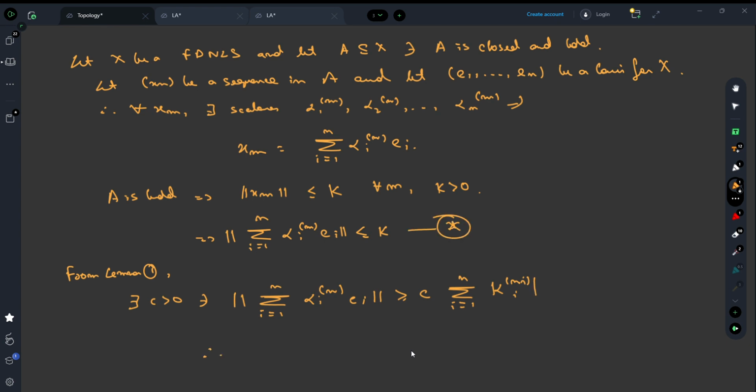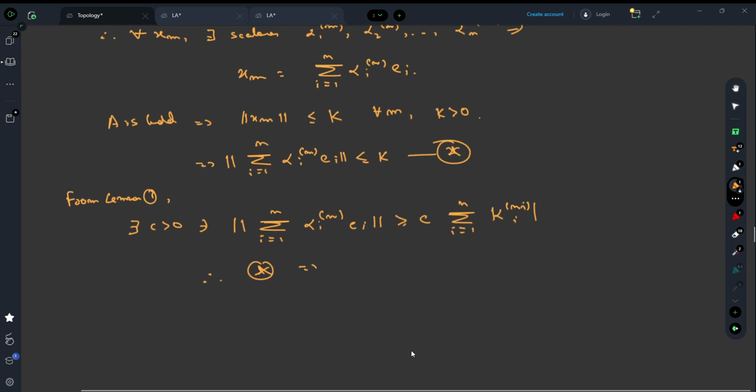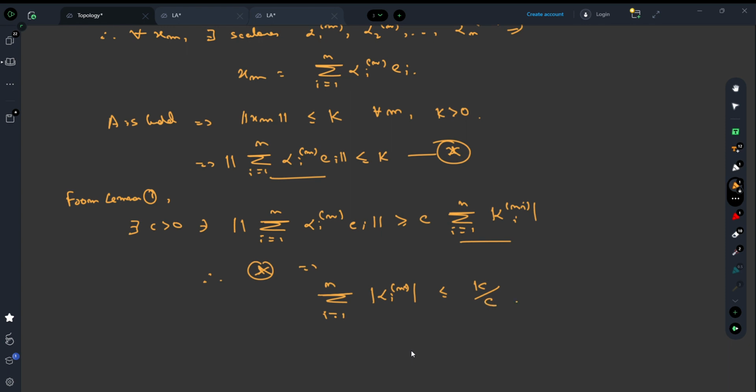Suppose this is star. So what does star imply? If this is less than k, this must also be less than k. So this implies summation i equals 1 to n of mod of alpha im is less than or equal to k by c.